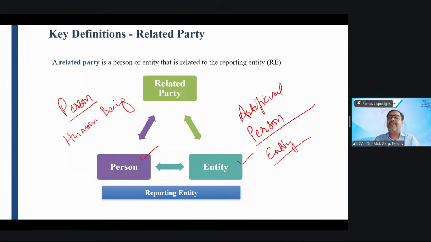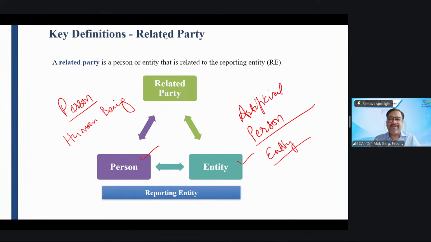Okay. And the reporting entity, what disclosures will the reporting entity disclose in terms of related party transaction, Lavanya? Yes, name of the related party. Then relationship with the related party. Very good. Then transactions with the related party.